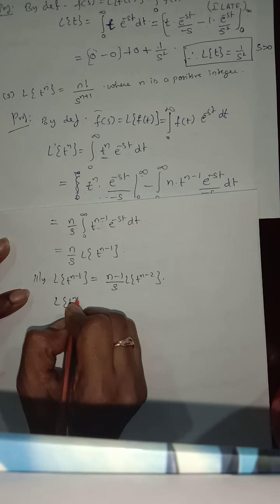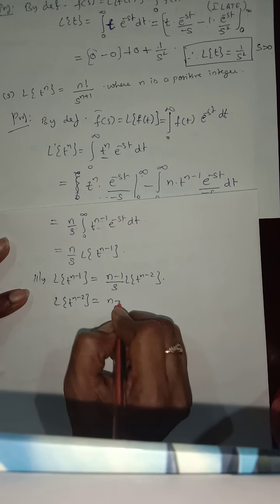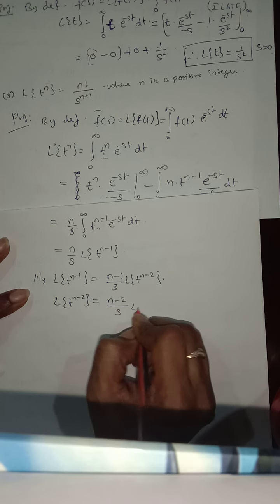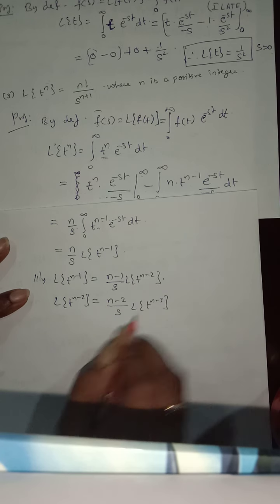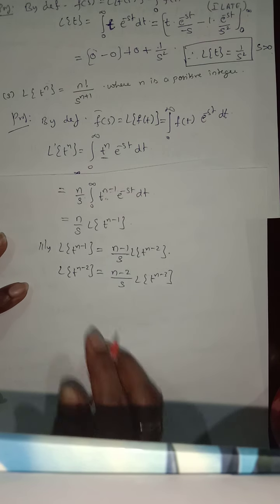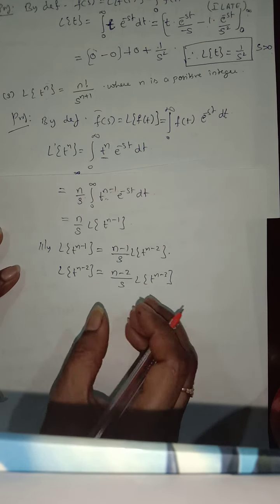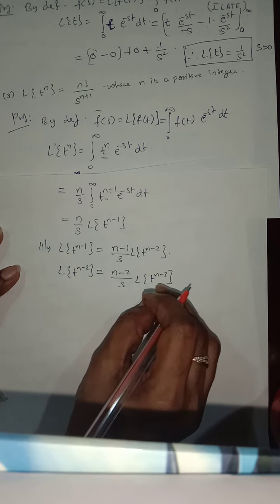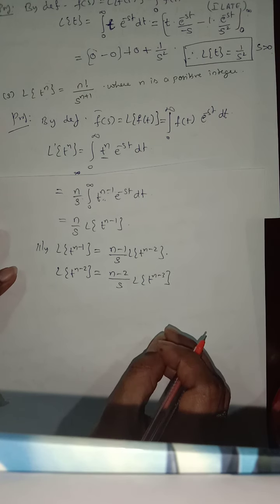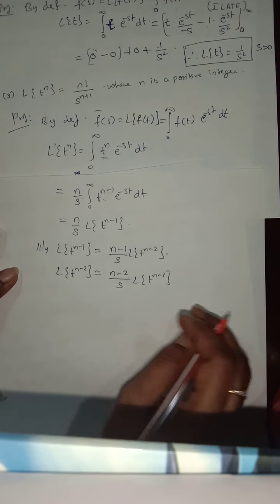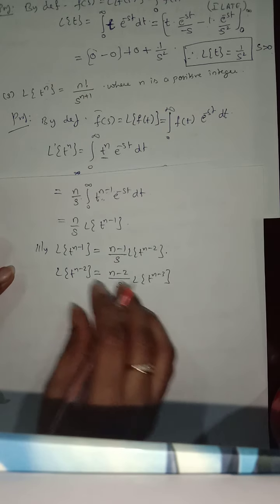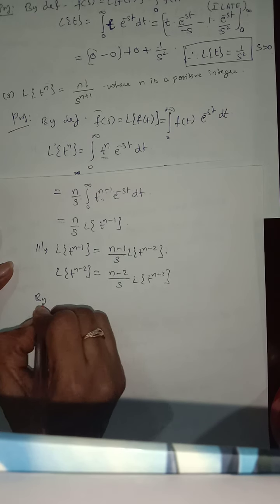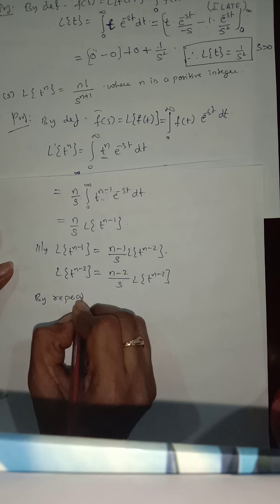Like that, simplifying this, I will get n minus 2 by s L of t power of n minus 3. Like that, we get the Laplace transforms of t power of n minus 4, t power of n minus 5, and so on.